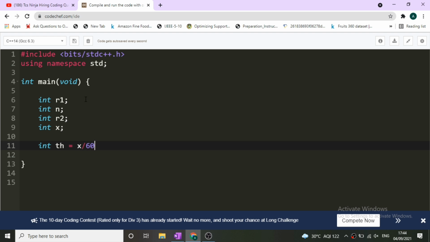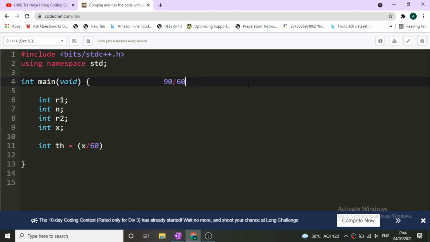Most of you will do it like this, and your answer will come out false, because, let's suppose x is 90. So what will it give? 90 divided by 60. What is 90 divided by 60? In terms of a programming language, 90 divided by 60 will give us 1.